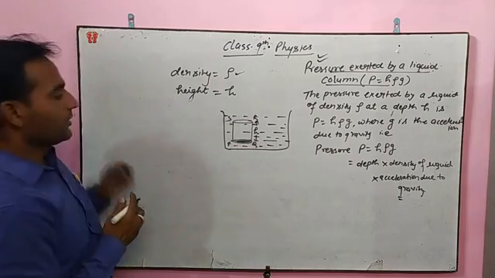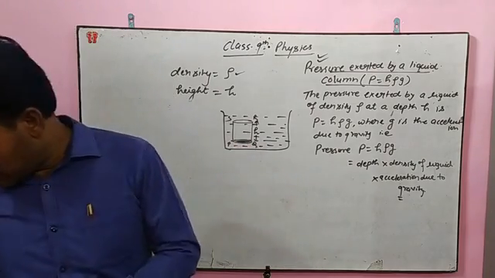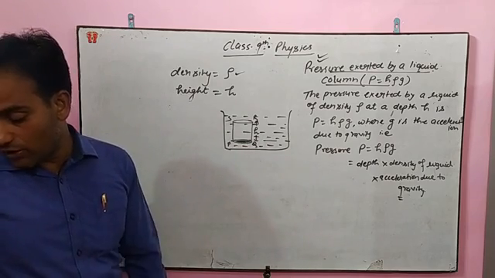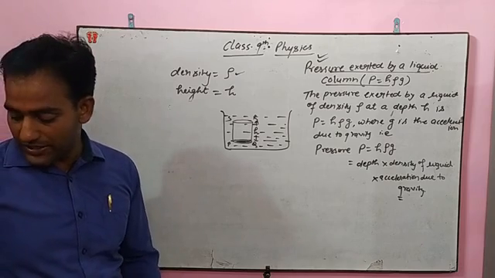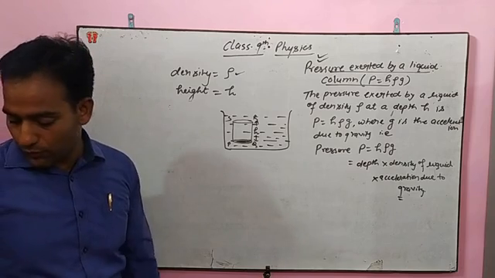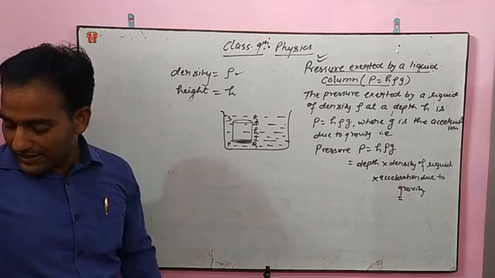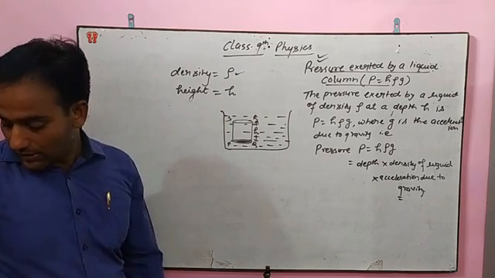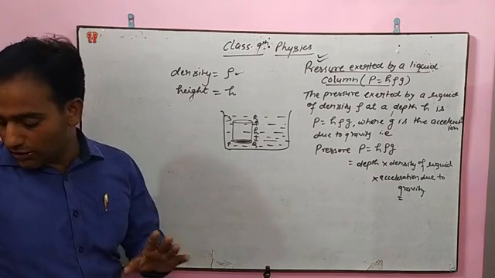Okay, we will study here from your books also. Pressure exerted by a liquid column is P = hρg. The pressure exerted by a liquid of density rho at a depth h is P = hρg. We have to prove this. Now consider a vessel containing a liquid of density rho. The liquid is stationary, it is not in movement.